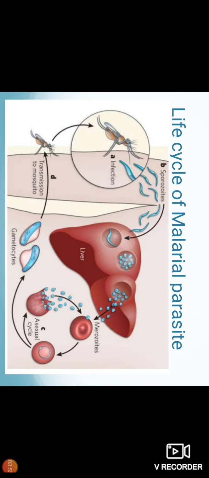The sexual cycle goes on in the female Anopheles mosquito. These mosquitoes lead to the formation of sporozoites and again the cycle repeats. So, the sexual cycle occurs in the female Anopheles mosquito while the asexual cycle occurs in the human being.